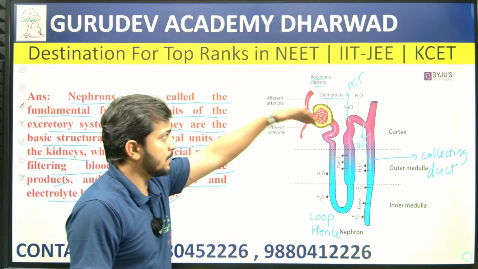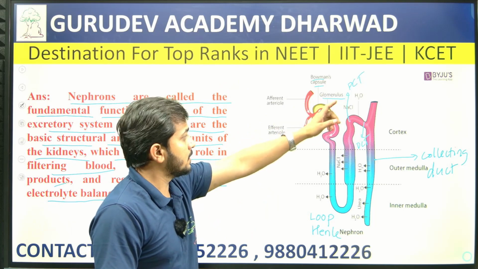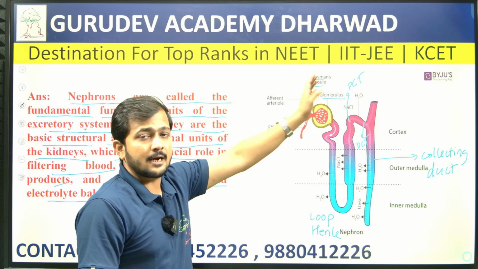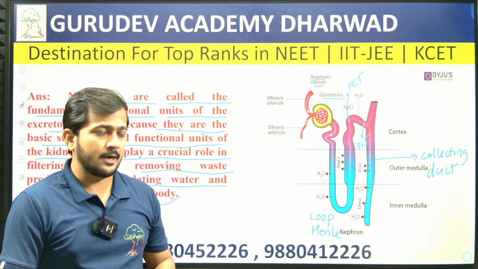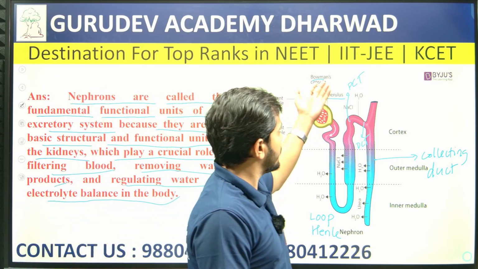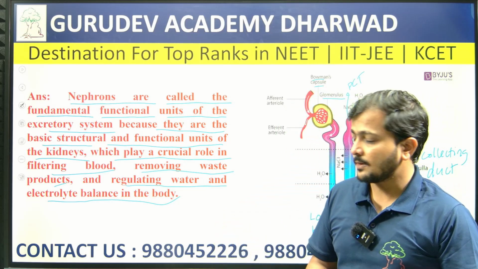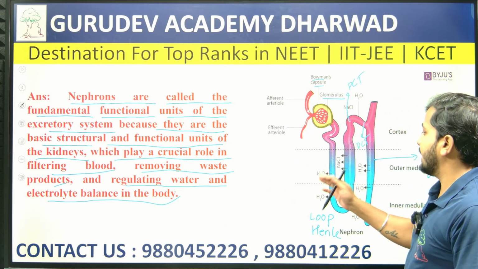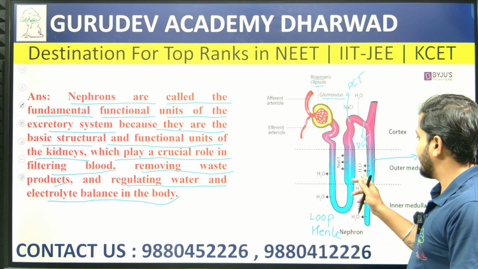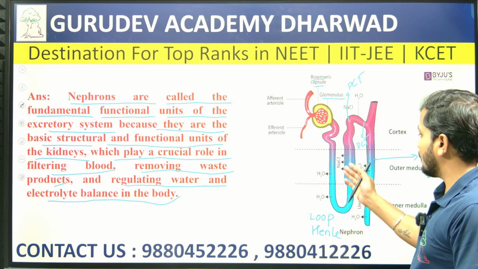The blood comes into the glomerulus, and the glomerulus itself carries out ultrafiltration. Most of the filtration is carried out here, and whatever is left, the ions such as sodium, and even water reabsorption, is done in the PCT, DCT, followed by the loop of Henle, the ascending and descending limbs of Henle's loop.